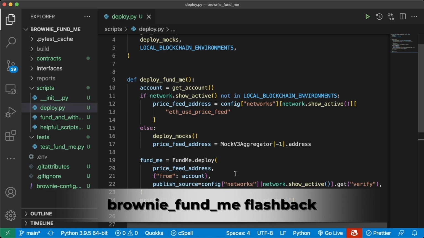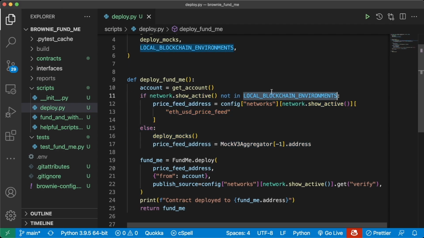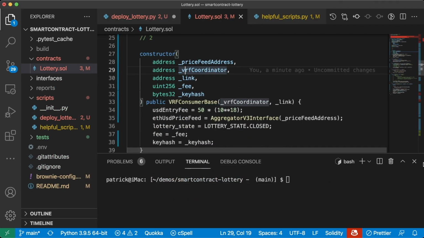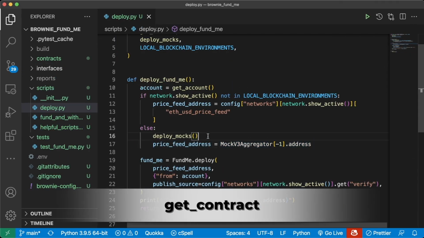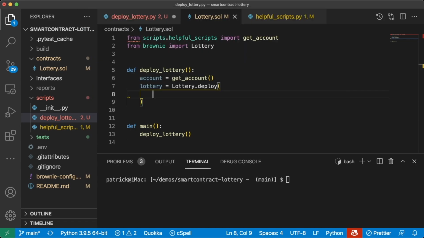Now, the way we did that in FundMe is that we checked to see if we were on a local chain or not. If we weren't on a local chain, then we would just pull our addresses directly from our config. If we were on a local chain, though, we'd deploy some mocks and use the address of those mocks. We're going to want to do the same thing here, but let's make our lives a little bit easier. We can take this whole process and put it into its own function.